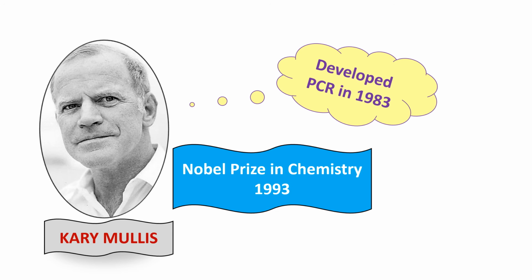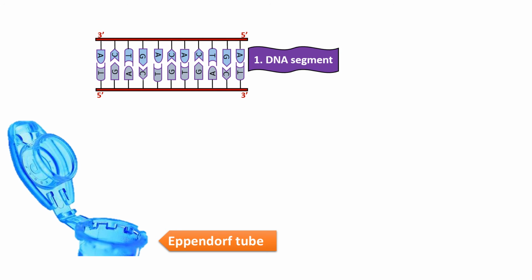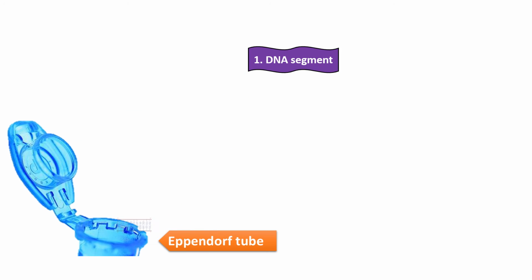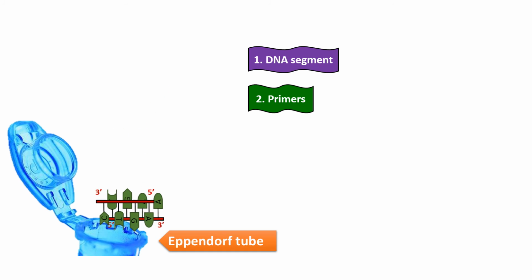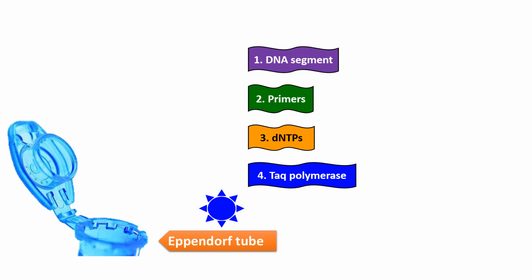Kary Mullis is the scientist who discovered PCR in 1983, and he was awarded the Nobel Prize in chemistry. Here is the working of a PCR machine in which an Eppendorf tube is used, inside which the DNA segment is added, then primers, then dNTPs and Taq polymerase. Taq polymerase is a thermostable enzyme, which means it does not lose activity at higher temperatures. It is extracted from the bacterium known as Thermus aquaticus.